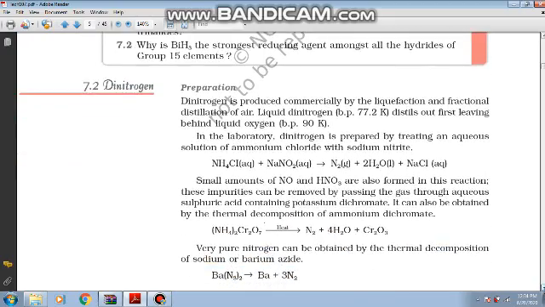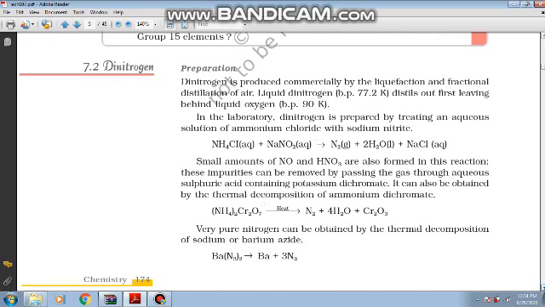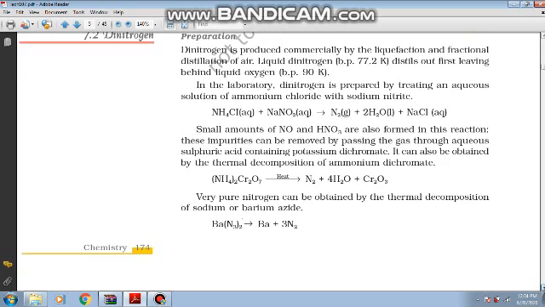Next, discussing the individual elements, dinitrogen. Children, it can be easily prepared by the reaction of ammonium chloride, easily available in the lab, and sodium nitrite, right? So when you react these two, you can get the nitrogen gas, and otherwise also nitrogen gas is quite abundantly present in the atmosphere. It is about 78% of the total composition of the air.